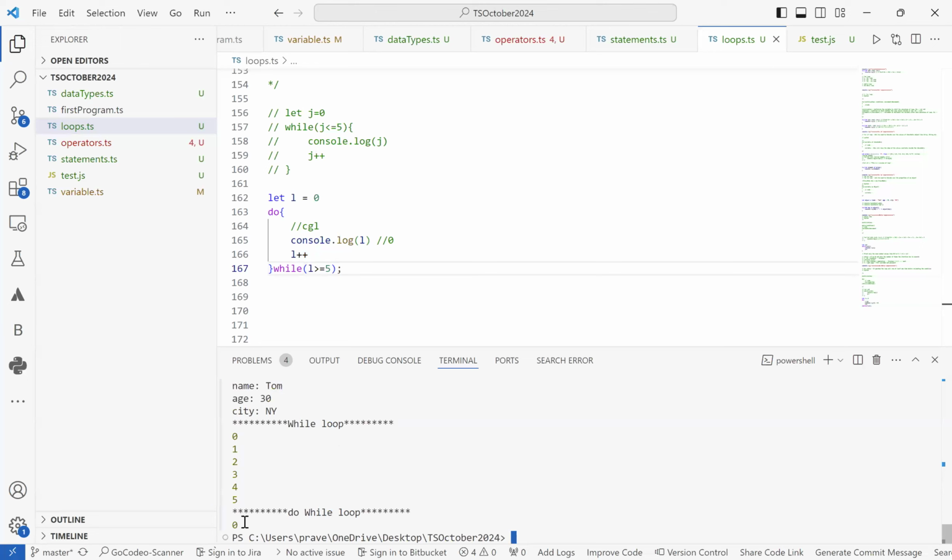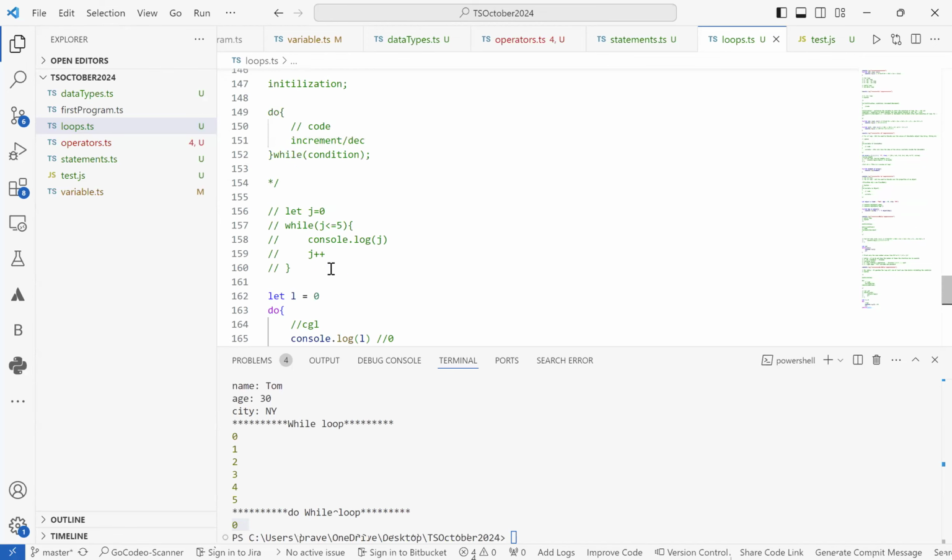It has given us a value which is 0. What happened is it first initialized L equals 0, printed the value 0, though we know the condition is false, since 0 is greater than or equal to 5 is false.